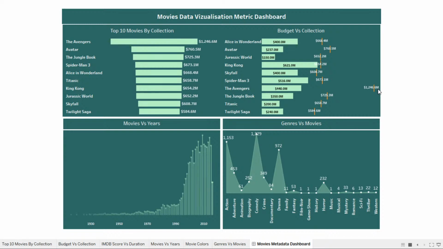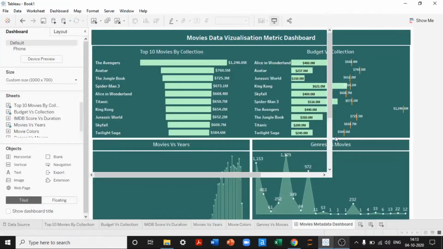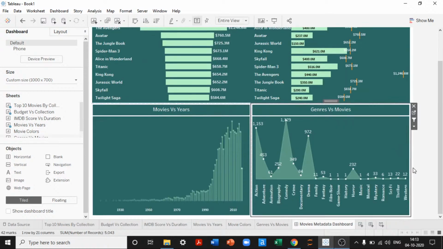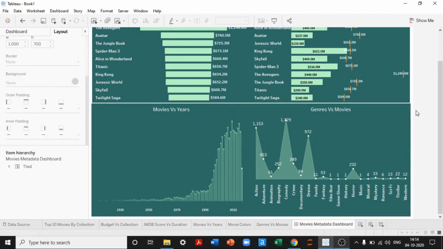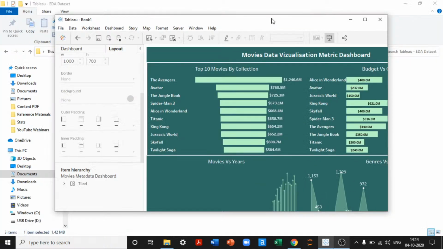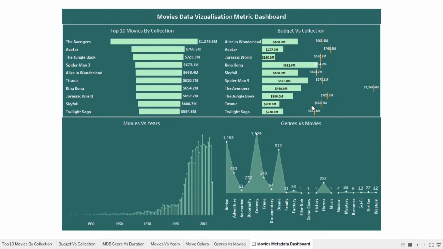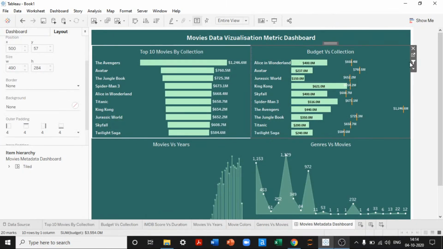Now what if I wanted to keep the data as it is? In this case, if you see here, okay, I now understand why there's a black. Just give me a second. I'll choose the entire container. Go to the layout. The background has to be this. Now it makes sense. Now we can very clearly distinguish between four different charts. The first view is top 10 movies by collection. Maybe we will try to format everything. Just a second.